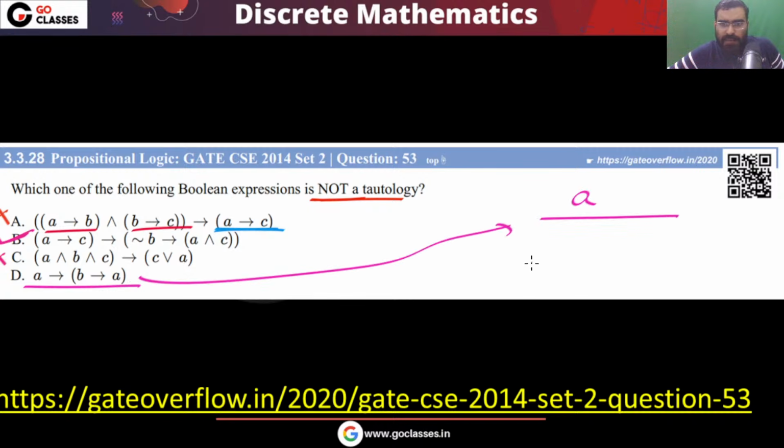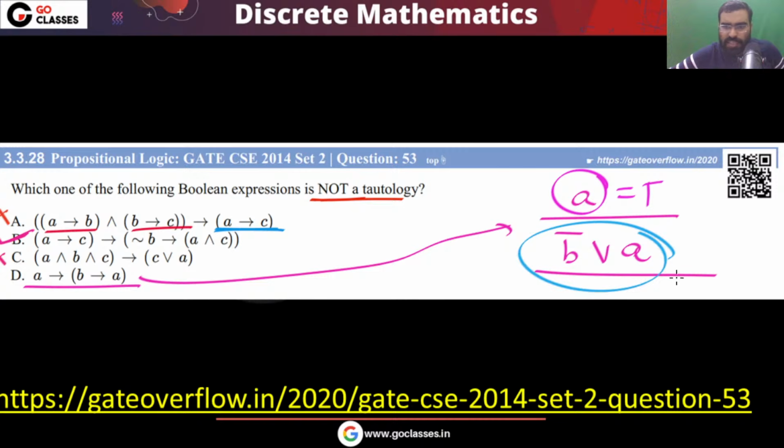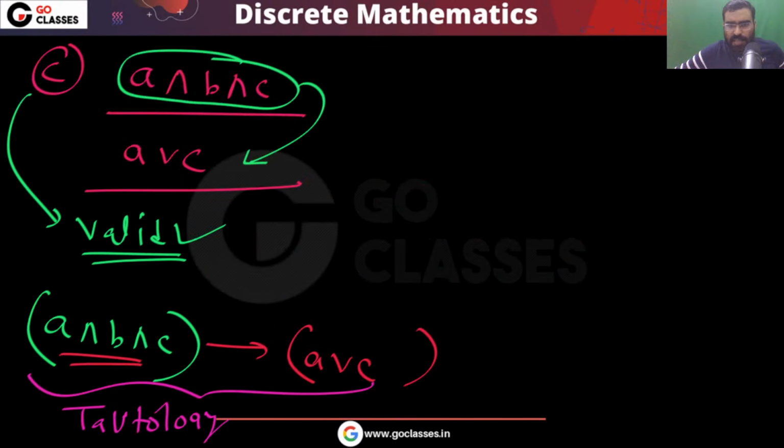So can I say A implies negation B or A? Can I say this? If A is true, then negation B or A will be true? If you make this true, then can you guarantee this will be true? Yes, of course, this will be true. Correct? So this is also a tautology. So options A, C, D are tautologies. So the answer for this question will be option B. That will be the answer.